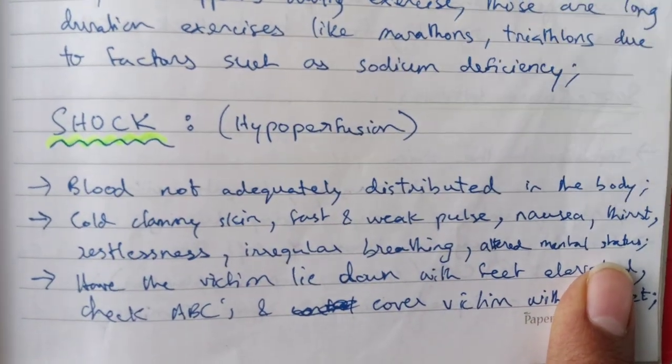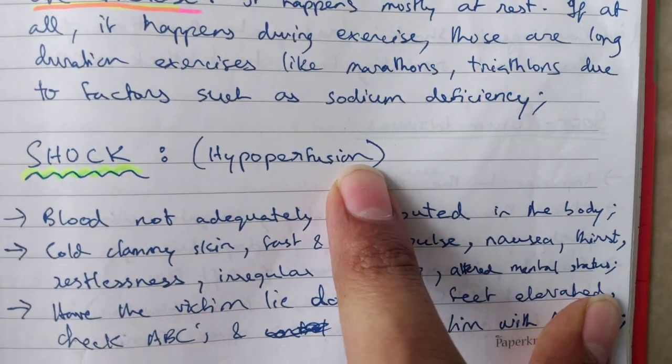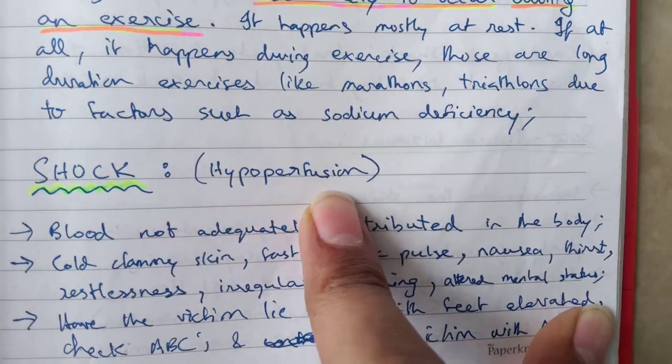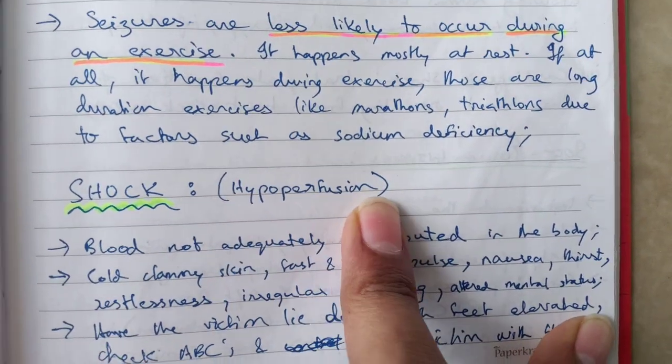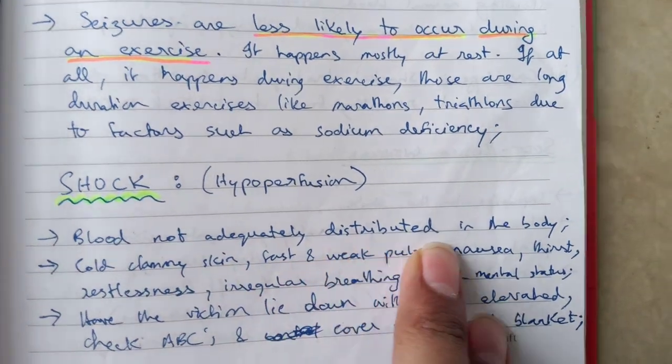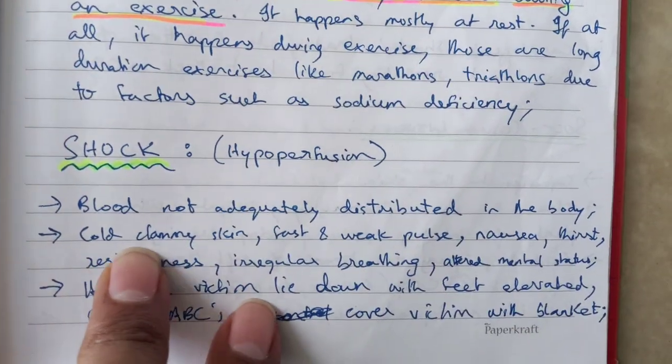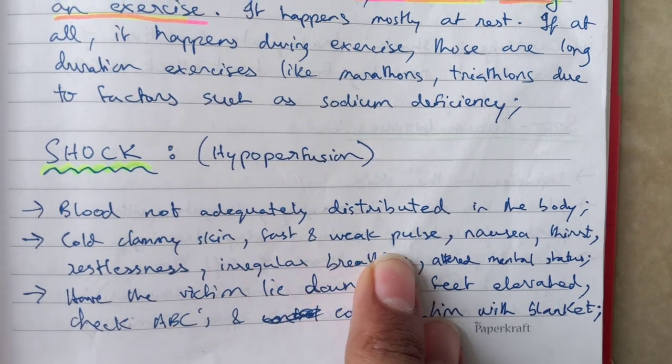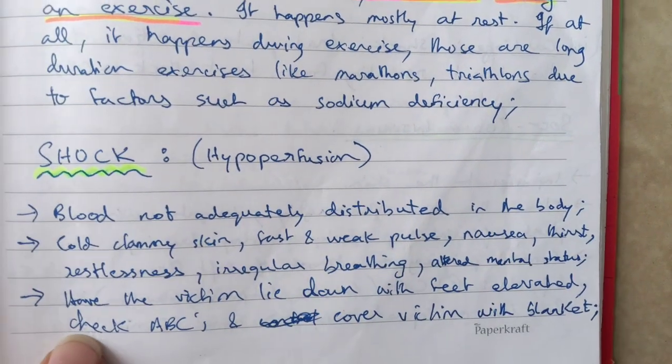What is shock or hypoperfusion? Perfusion means blood circulation. Hypo means less blood circulation. So hypoperfusion means less blood circulation, blood not adequately distributed in the body. What are the symptoms? Cold, clammy skin, fast and weak pulse, nausea, thirst, etc.